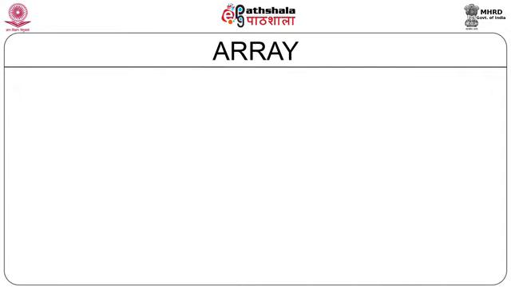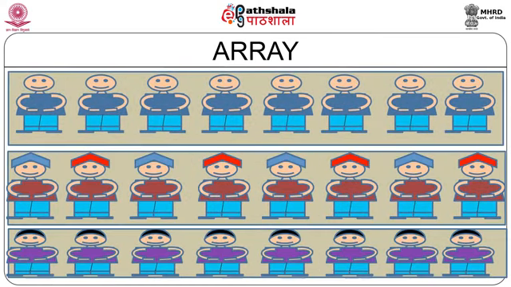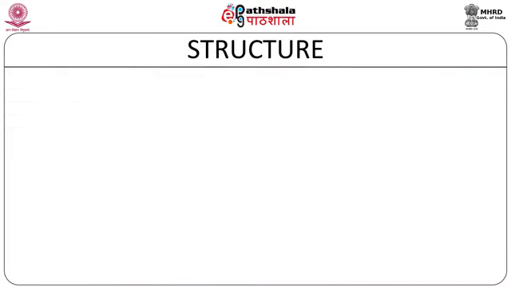An array is a systematic arrangement of similar objects, usually in rows and columns. You can see in this picture different groups of elements or objects are serially arranged. Let us go for another type of secondary constant, that is structure.